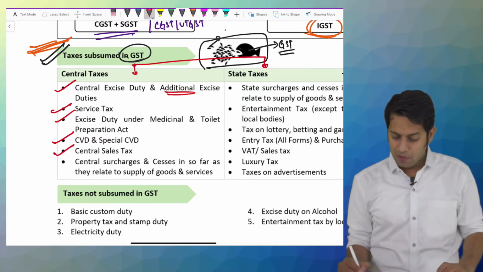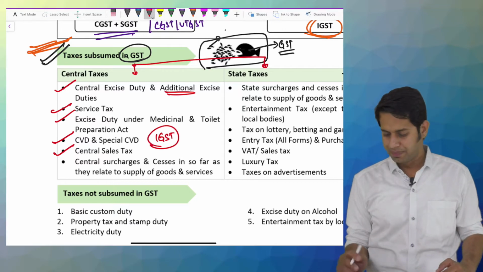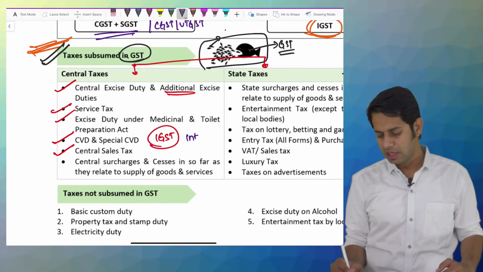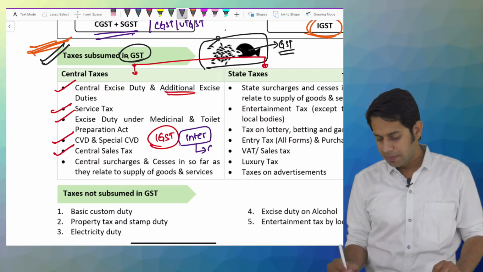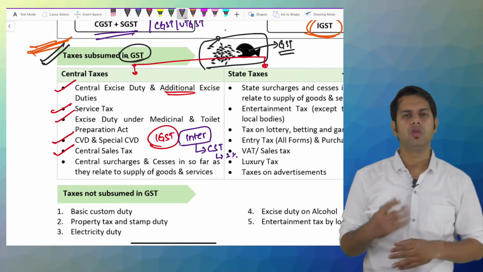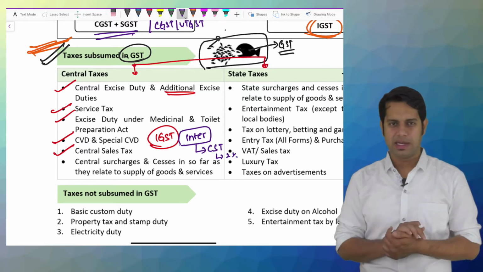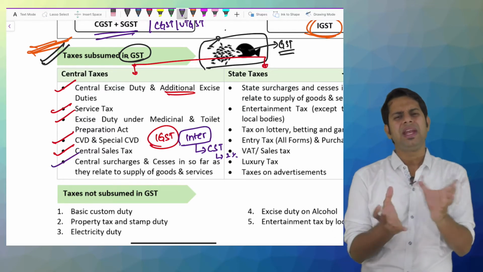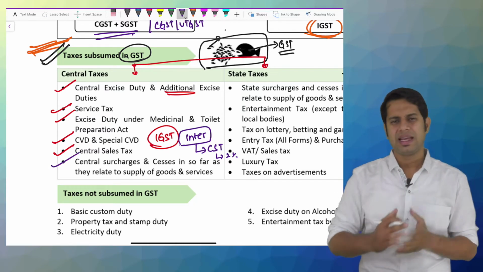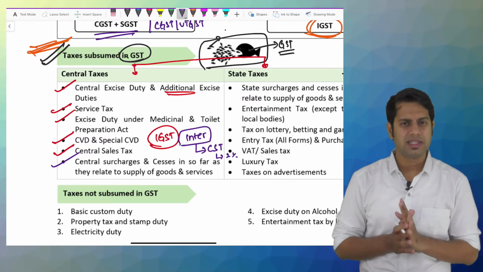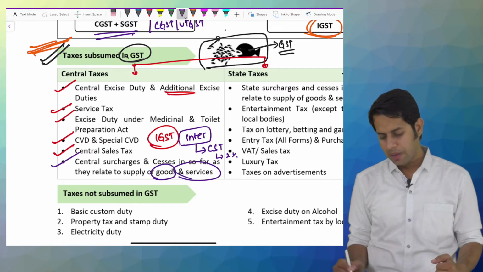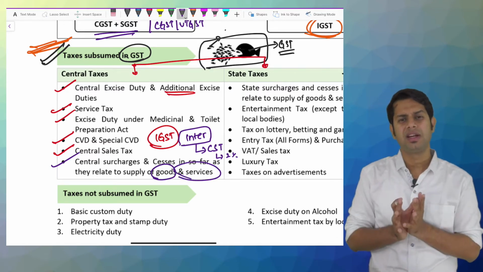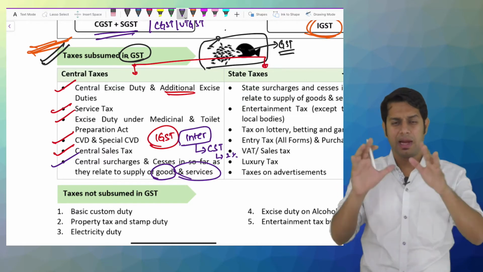Central sales tax. Before, we did not have a concept of IGST. Before, if you supplied from one state to another state, if you made an interstate supply, you were supposed to pay something called CST at 2%. 2% central sales tax was collected. And many different types of central cess and surcharges, which were collected by the central government on supply or transaction of goods and services, got merged with GST. These are the different central taxes which got merged with GST and became GST.